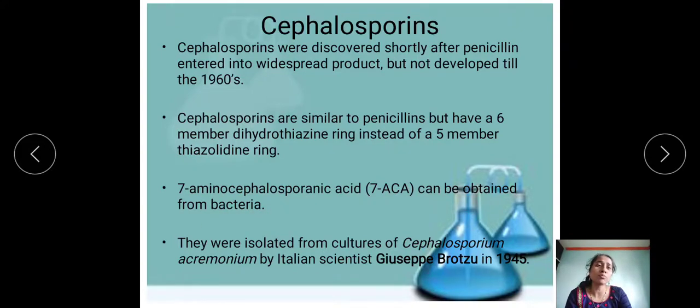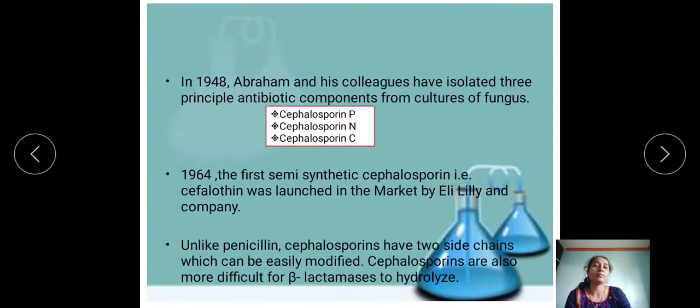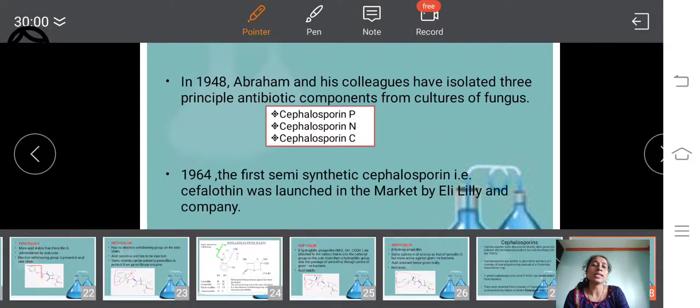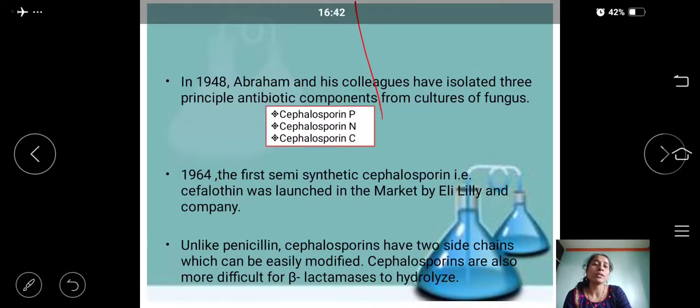Cephalosporins were isolated from cultures of Cephalosporium acremonium by the Italian scientist Giuseppe Brotzu in the year 1945. In 1948, Abraham and his colleagues isolated three principal antibiotic components from the culture of the fungus: cephalosporin P, cephalosporin N and cephalosporin C.